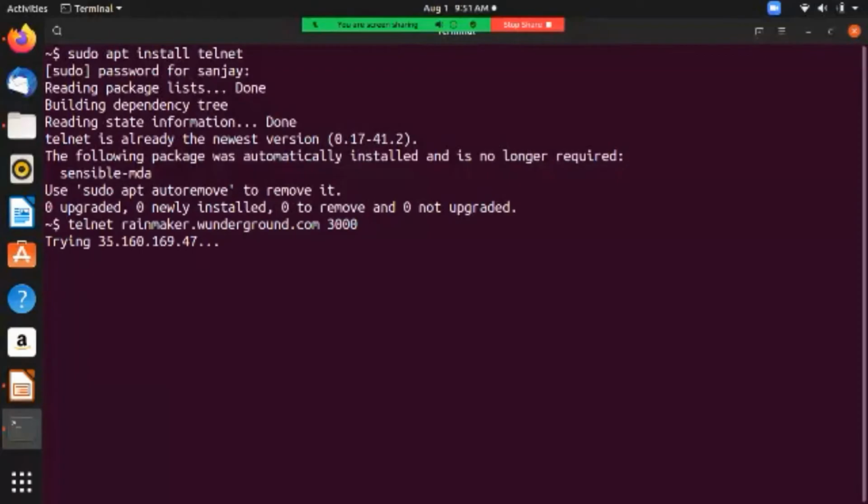Yes, it is connecting to a different server using the terminal, not the GUI. That's why I'm showing you. I'm connecting to a different system using the terminal, not the GUI.